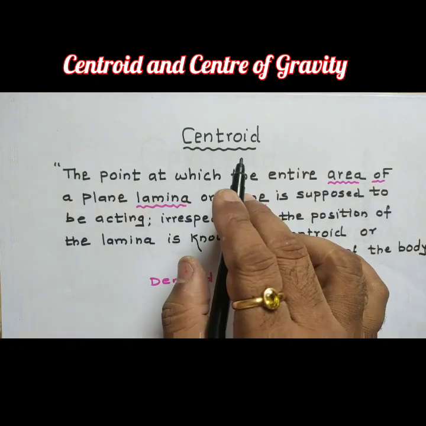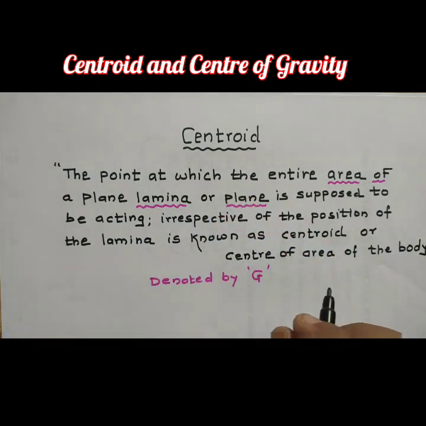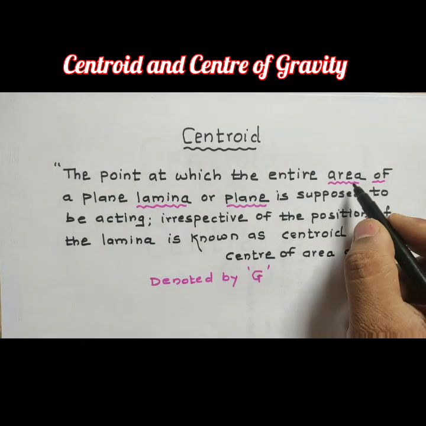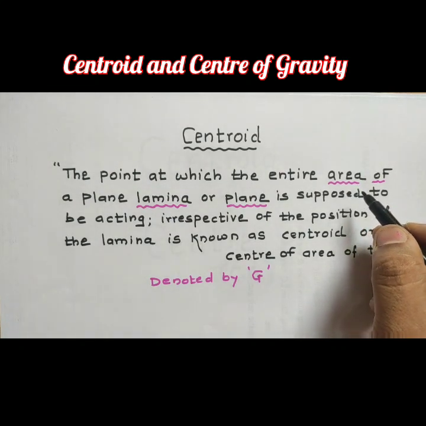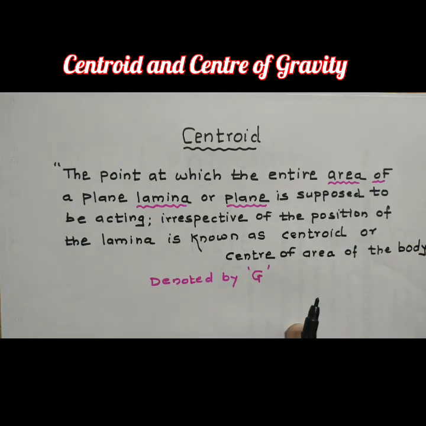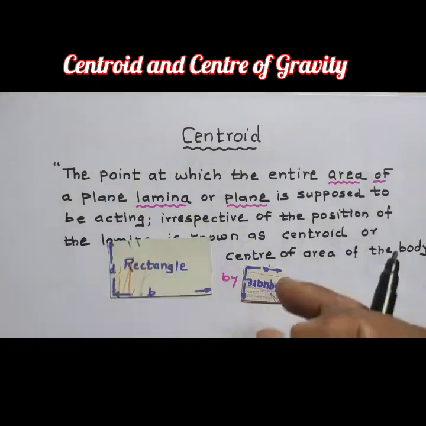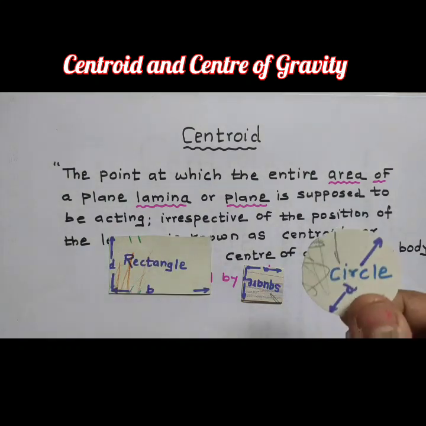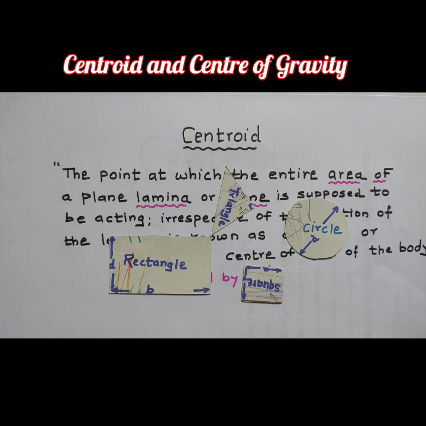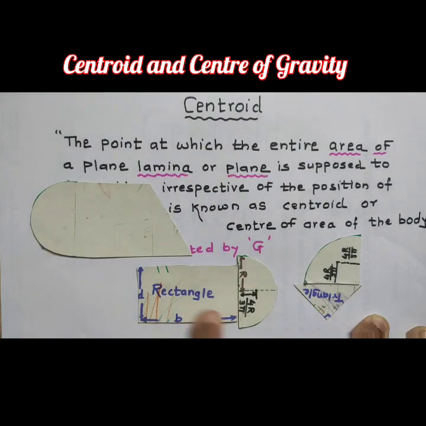The term centroid is only applied for planes or laminas having area. For example, the center of area for planes like squares, rectangles, circles, triangles, semicircles, quarter circles, and composite planes, meaning the combination of two regular shapes.